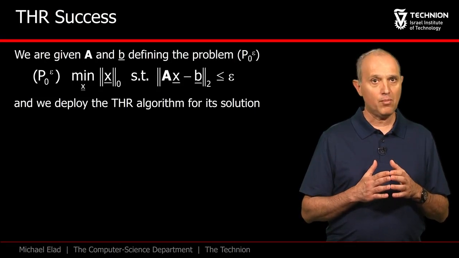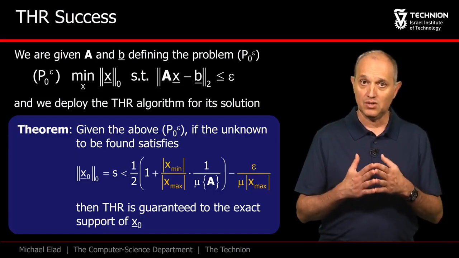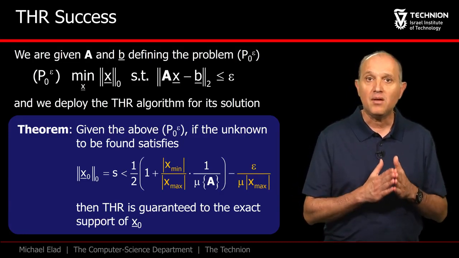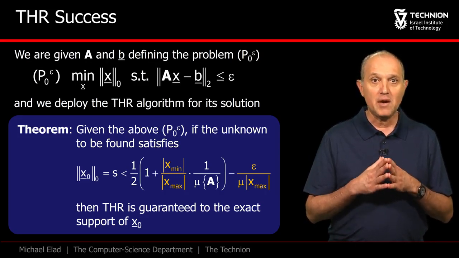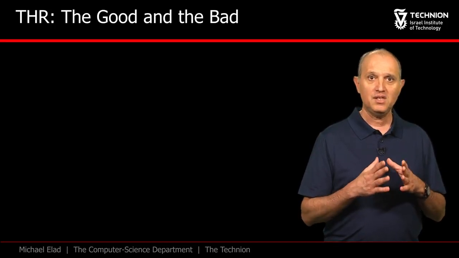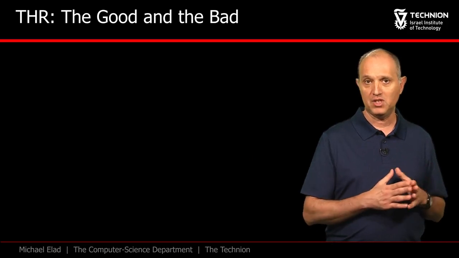We are given a problem P0 epsilon, and we apply the thresholding algorithm for approximating its solution. We have just proven this theorem, which states that if the number of non-zeros in x0 is small enough, then this algorithm is guaranteed to perfectly recover the support of x0. This result is of very different nature compared to the one we managed to prove for the basis pursuit.